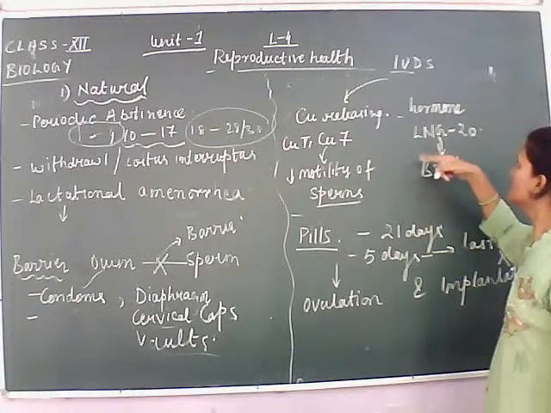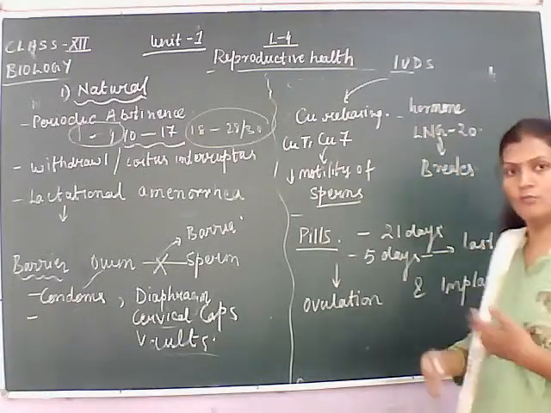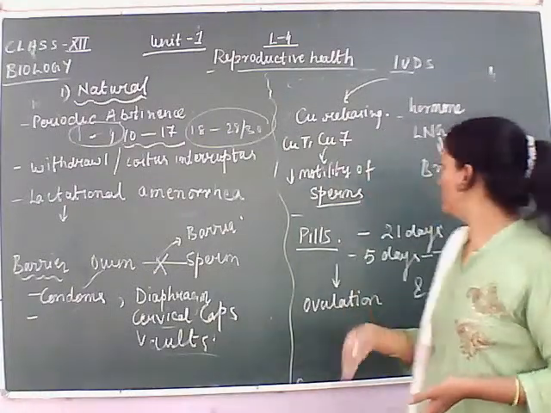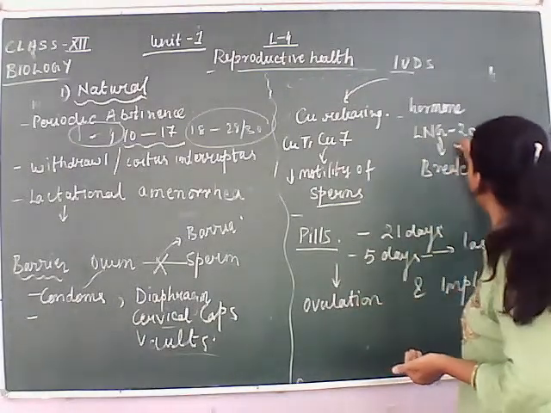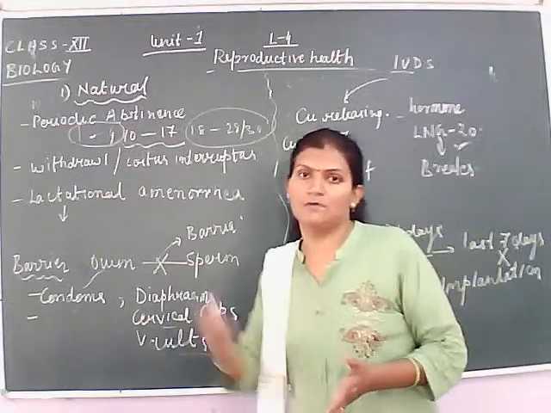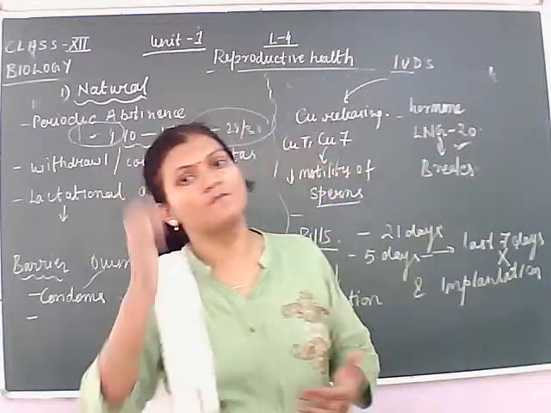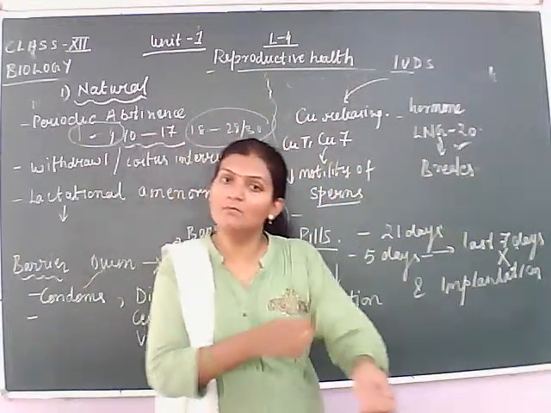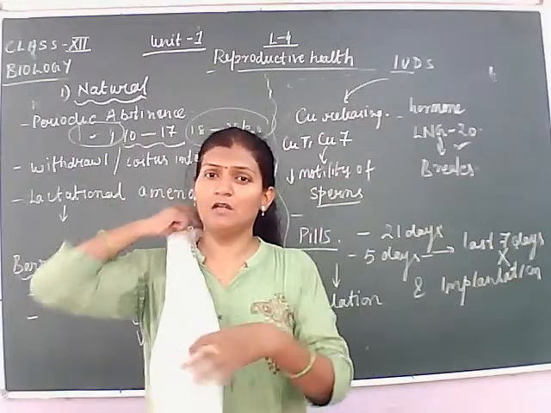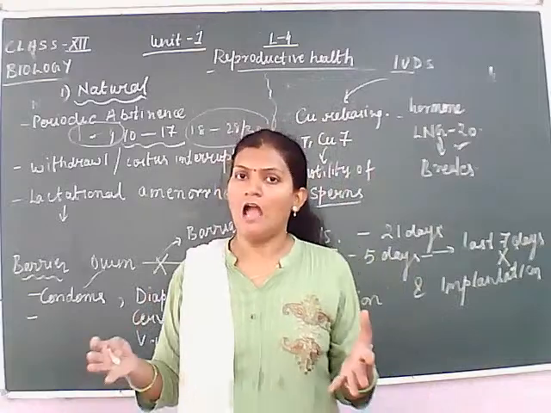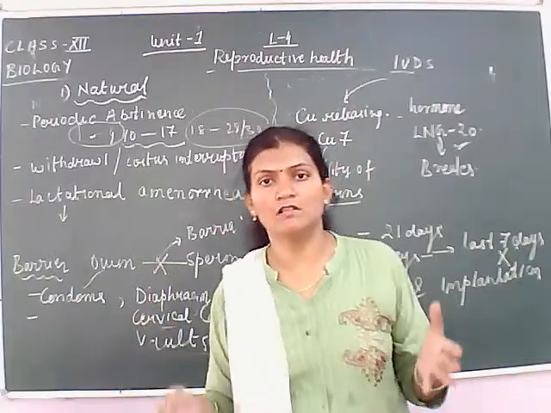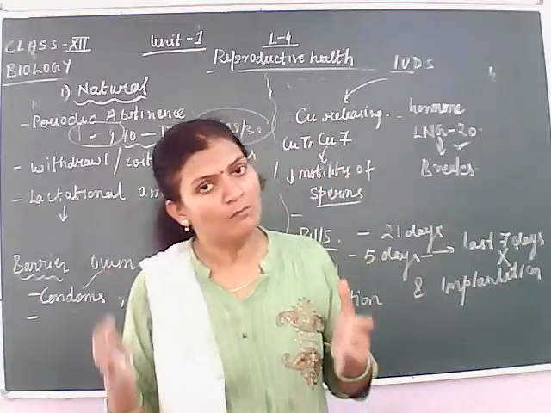And the next are certain hormonal IUCDs, for example LNG 20. How does it work? It breaks the sperm. When the sperm becomes non-viable, it becomes unfit for fertilizing a healthy ovum, and in this way fertilization is prevented.